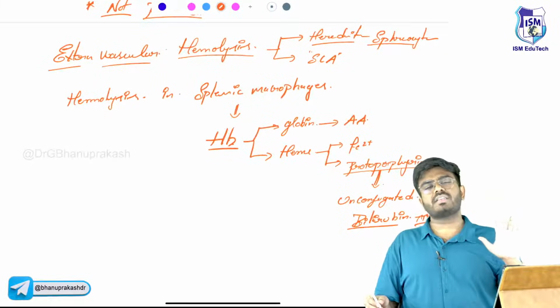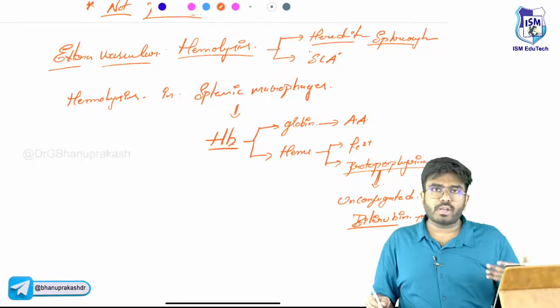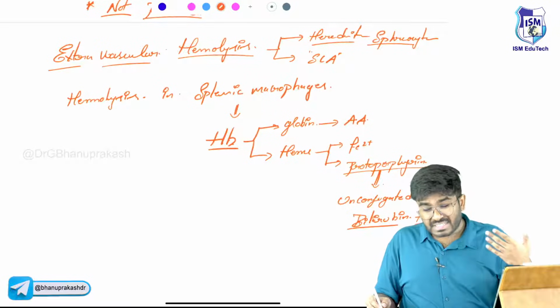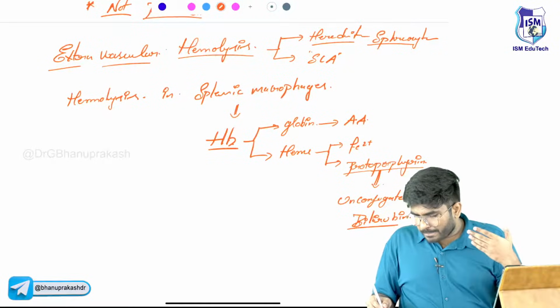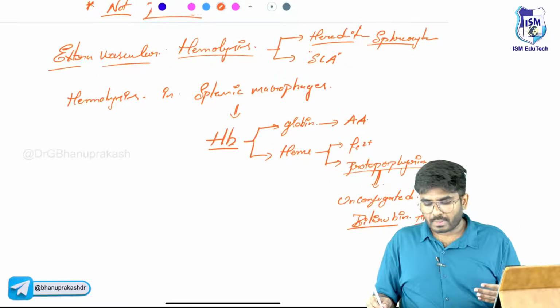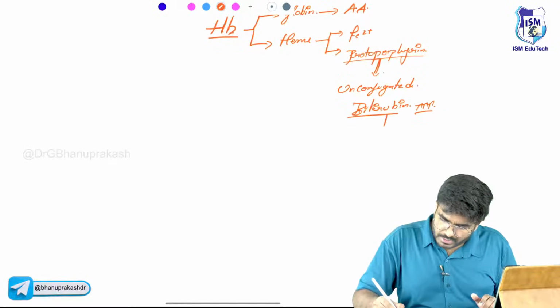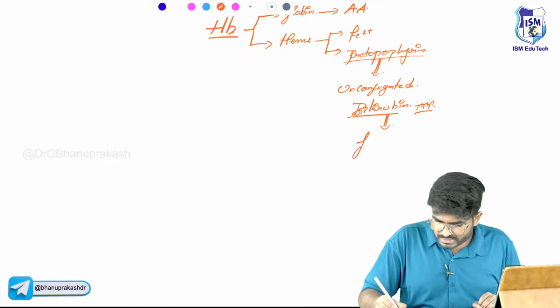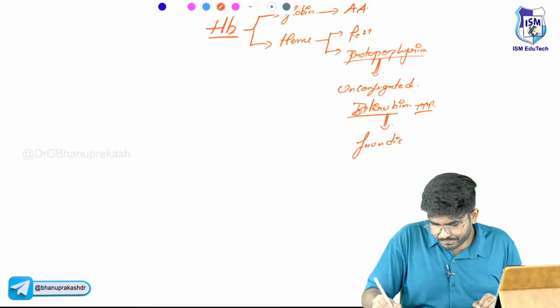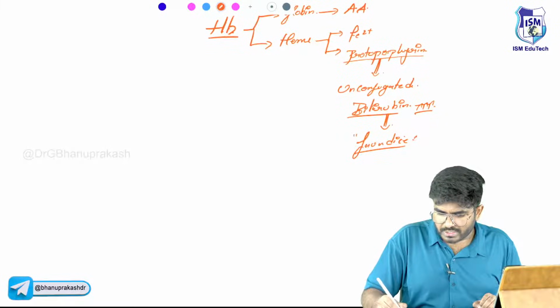More and more extravascular hemolysis means more and more protoporphyrin, which will be converted into unconjugated bilirubin. This unconjugated bilirubin is the one which is going to cause jaundice.